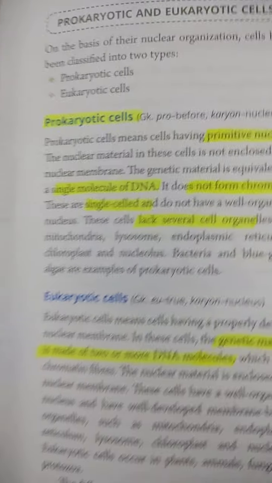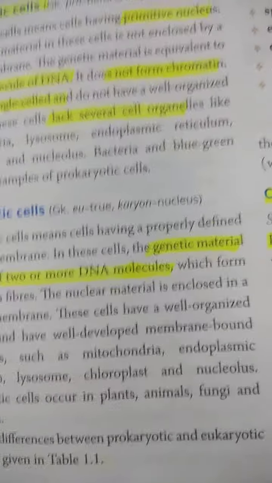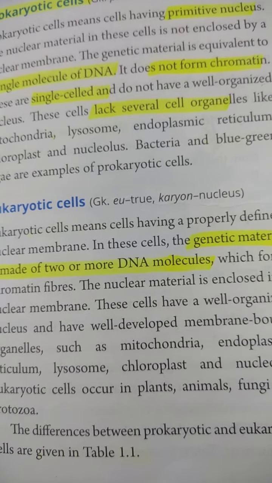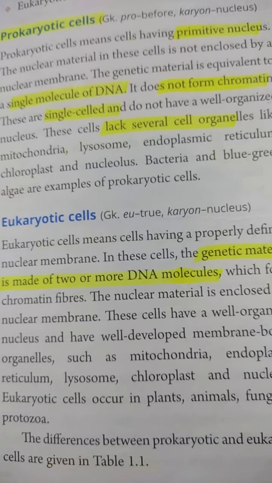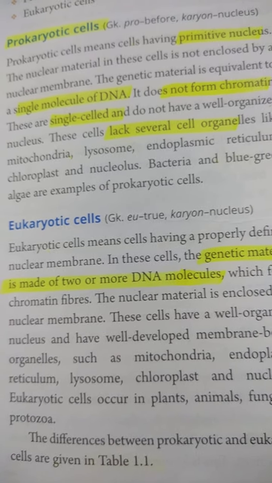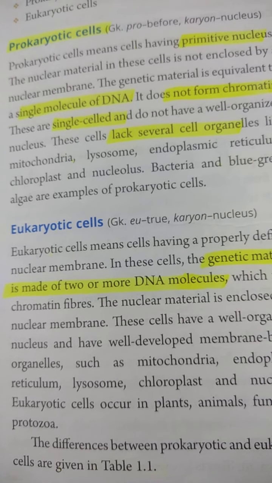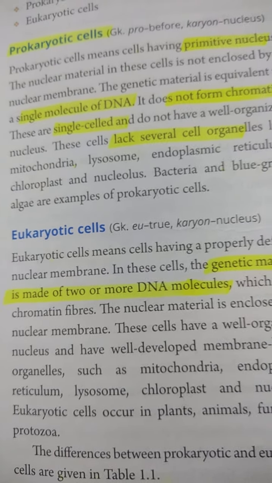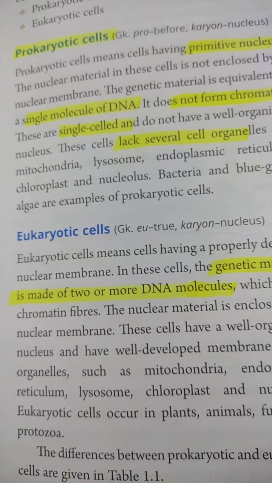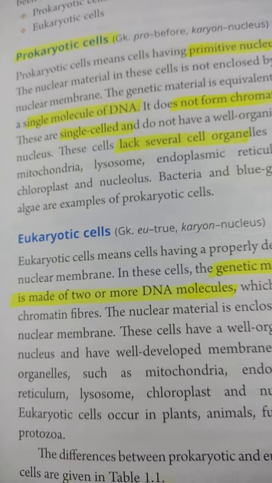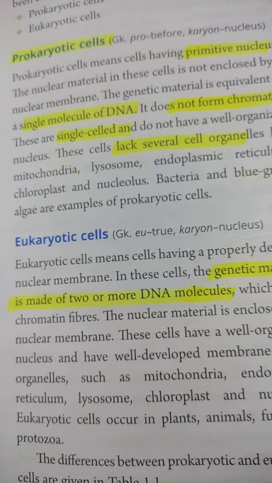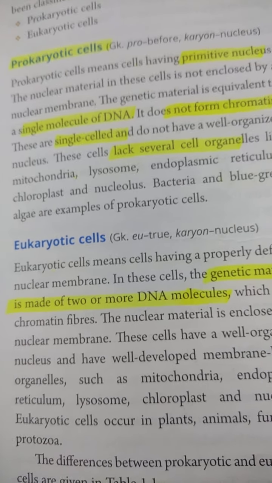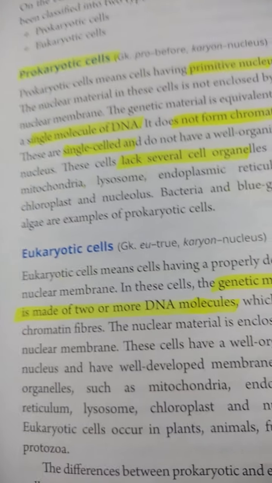Then eukaryotic cells. Eu means true, karyon means nucleus. So they are the cells where the proper nucleus is there, a true nucleus is there. Means the genetic material is enclosed by the nuclear membrane, and inside the nuclear membrane chromatin fibers are there. Of course nucleolus is also there. So the nuclear material is enclosed in a nuclear membrane. This is the difference between the eukaryotic and the prokaryotic cell.